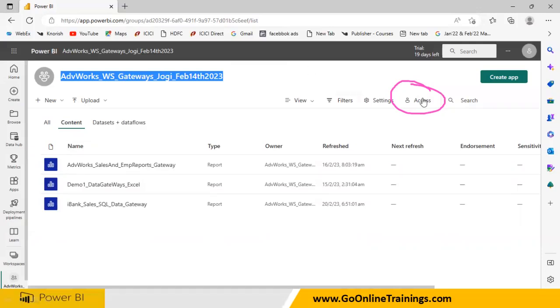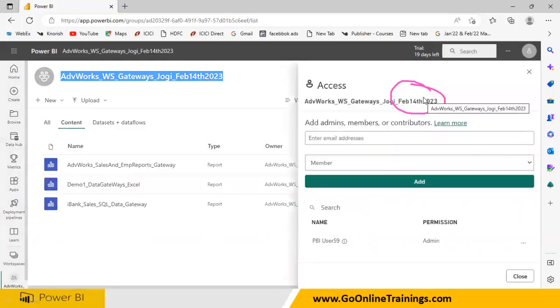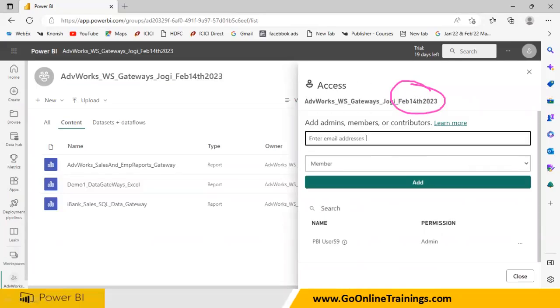Where to give? You need to click on access. When you click on access, now the end user, for example, you joined today in Adventure Works company as a manager. So you think Bhaskar Jogi got an offer with Adventure Works company. I have joined Adventure Works company today as a sales manager.